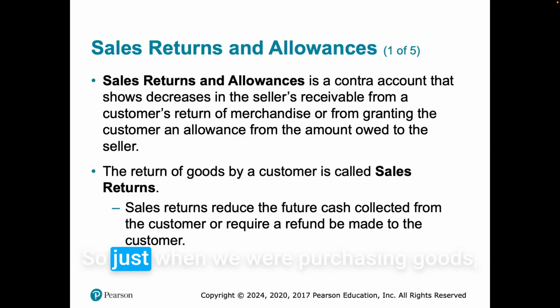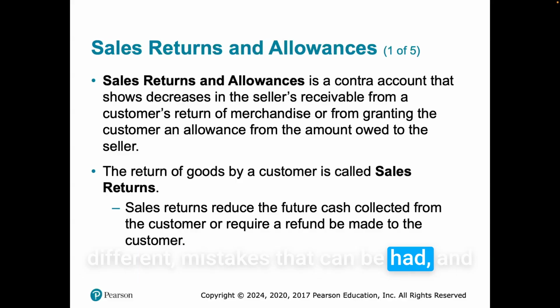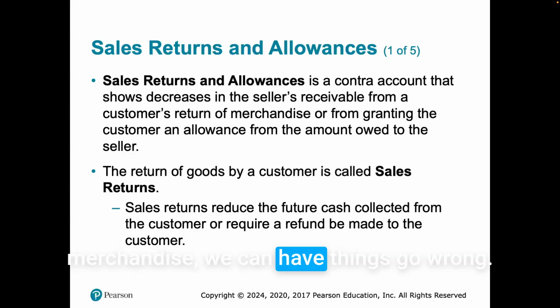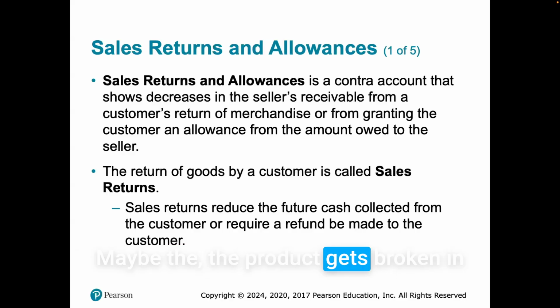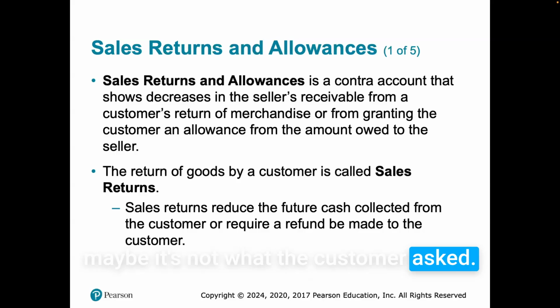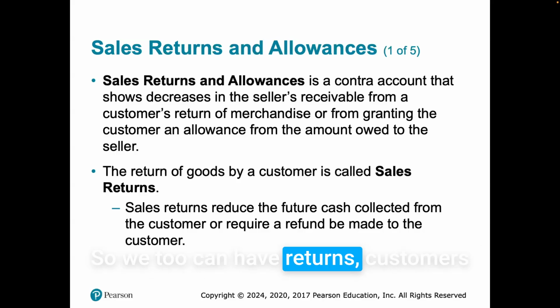So, just like when we were purchasing goods, there can be mix-ups, there can be different mistakes, and we can have sales returns and allowances. When we're selling the merchandise, we can have things go wrong. Maybe the product gets broken in shipping. Maybe we ship the wrong product. Maybe it's not what the customer asked for. So we too can have returns. Customers return products to us, and we too can have allowances for our customers.